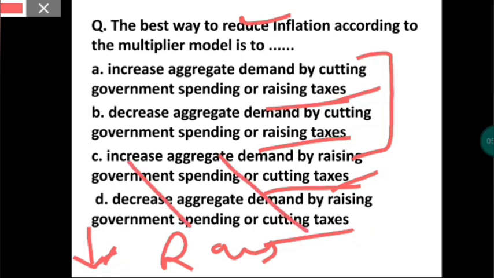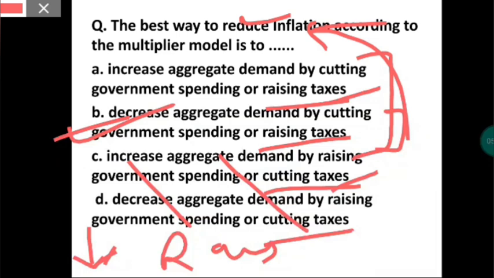Okay, now what they are saying: increase the demand by cutting government spending, decrease the demand by cutting government spending. See, increasing the demand will not reduce inflation. So the answer should be decreasing aggregate demand by cutting government spending or raising taxes. Okay, this is the answer. If you see logically also, the meaning of this line supports the reduction of inflation.